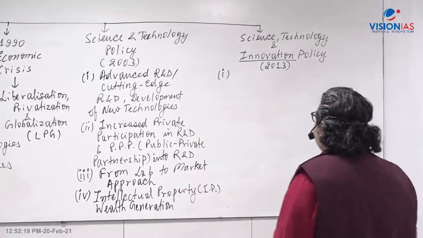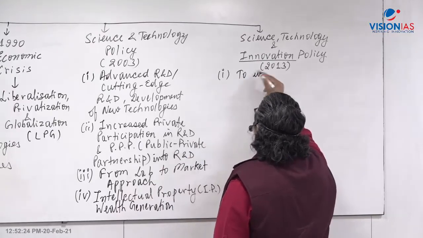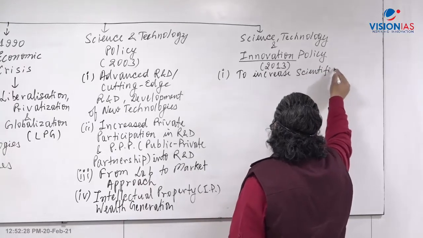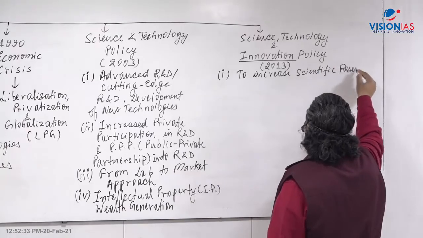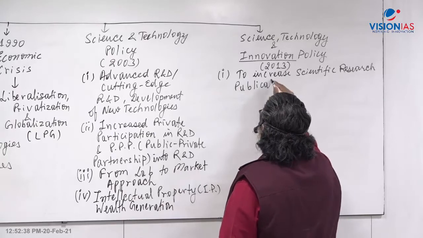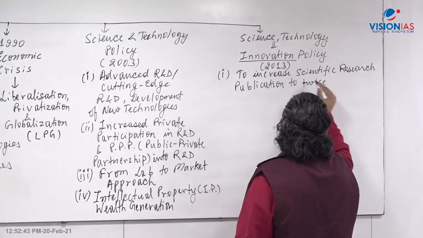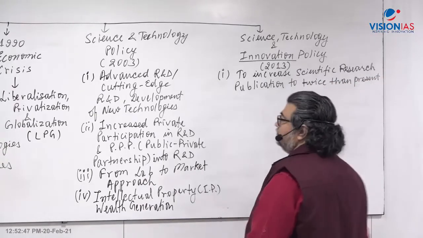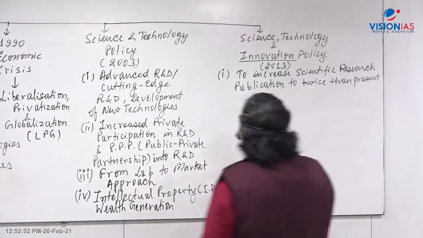The first aim here is to increase scientific publication. It focuses on scientific research publication in leading journals of the world like Nature and Science, to twice the present number. Double the number of publications. More publications, more research. And position India into 5th rank.